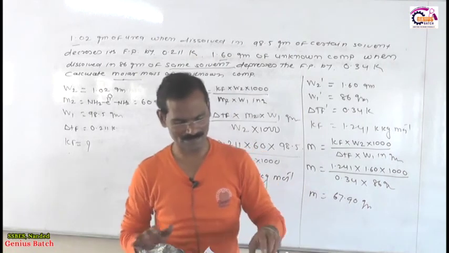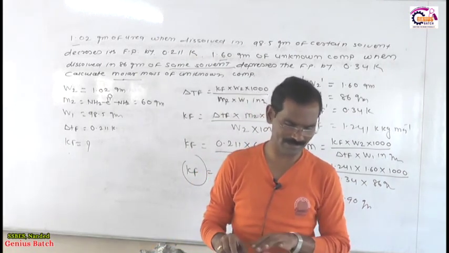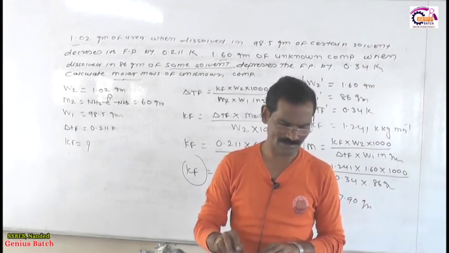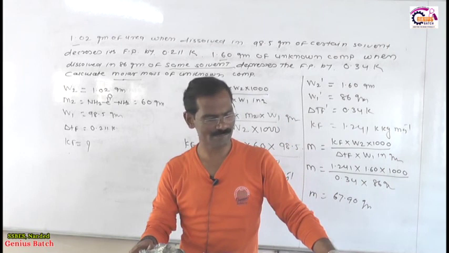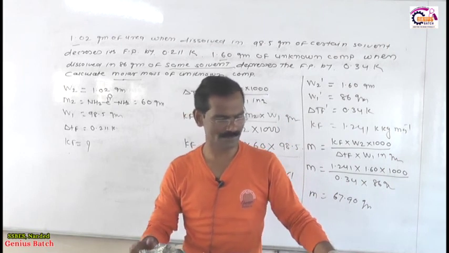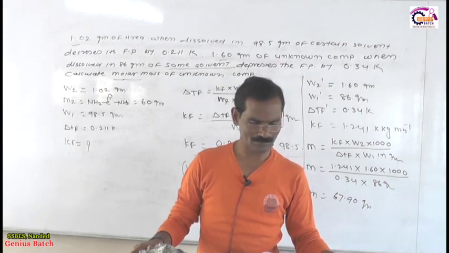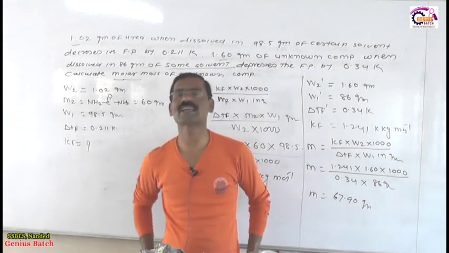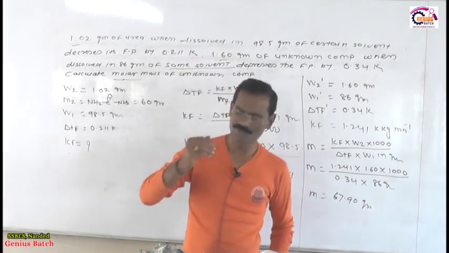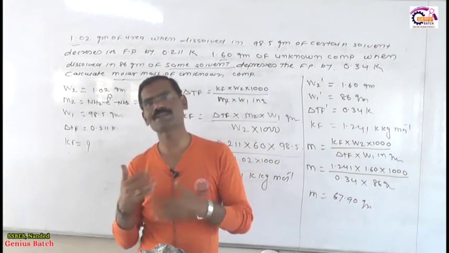Osmosis is a spontaneous and unidirectional flow of solvent molecules through a semi-permeable membrane, from a solution of lower concentration to a solution of higher concentration. Listen, so this is called osmosis. Osmosis means the phenomenon in which there is flow of solvent.